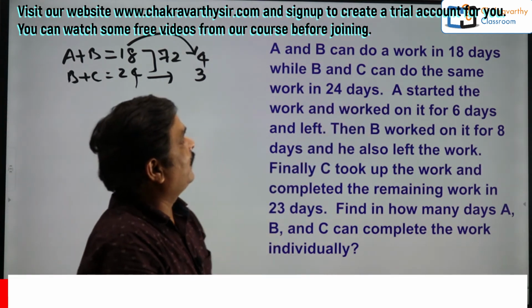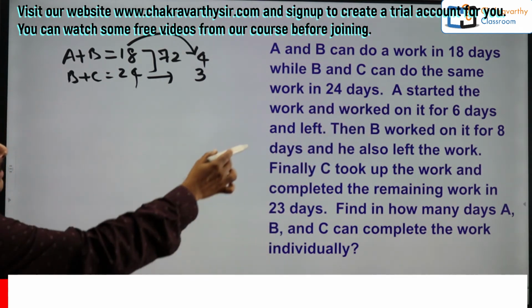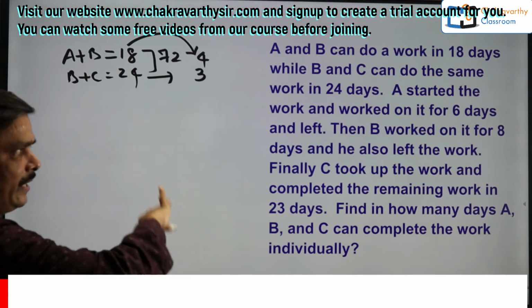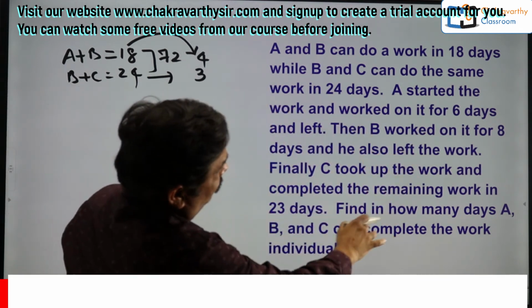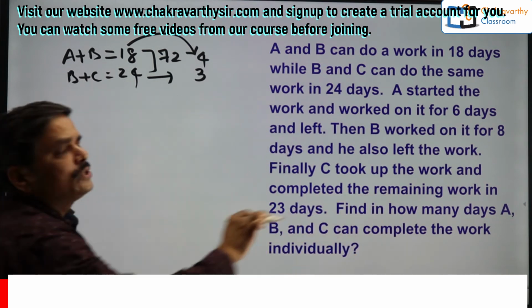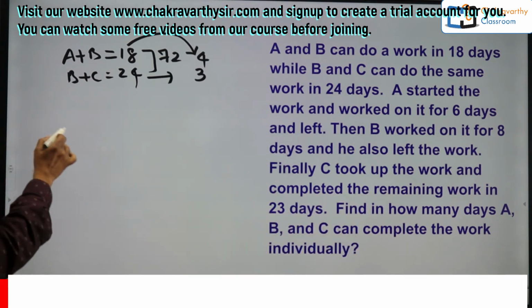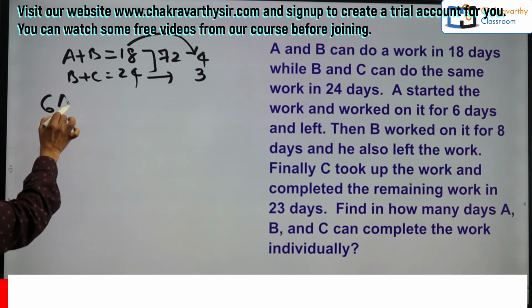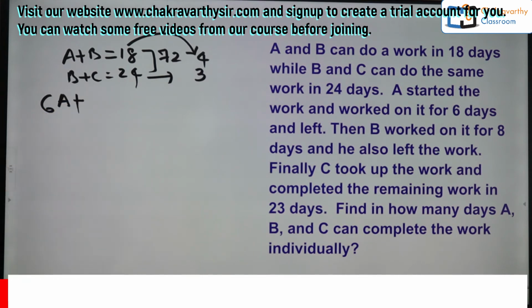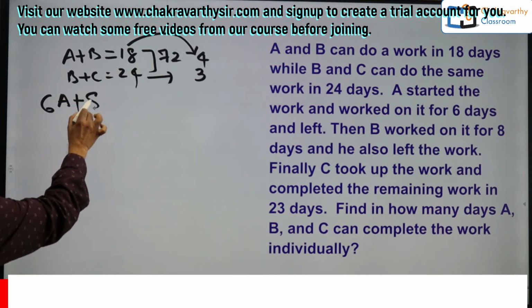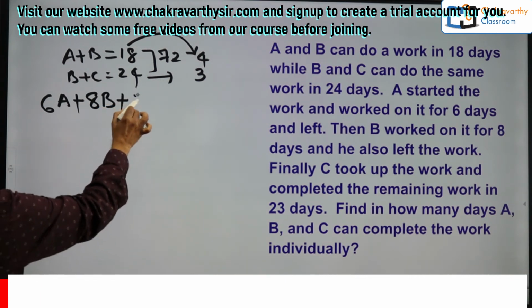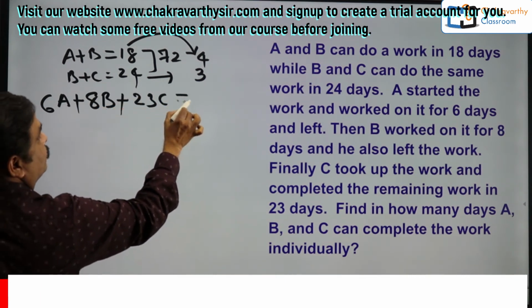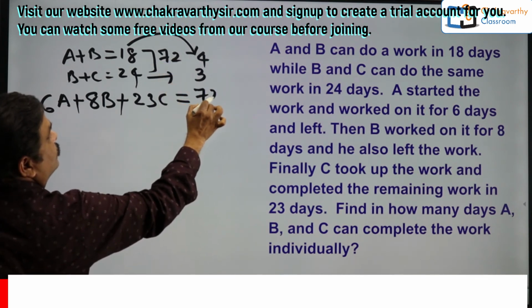Now what is the statement they have given? A started the work and worked for 6 days, then left. Then B started and worked for 8 days, then left. Then C completed it in 23 days. So simply take it like this: 6-day work of A plus 8-day work of B plus 23-day work of C must be equal to the total, 72.